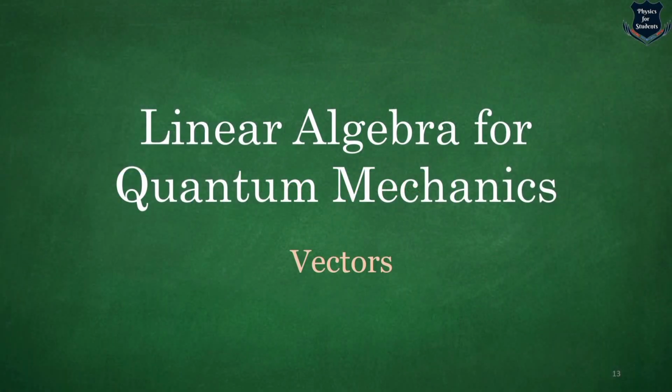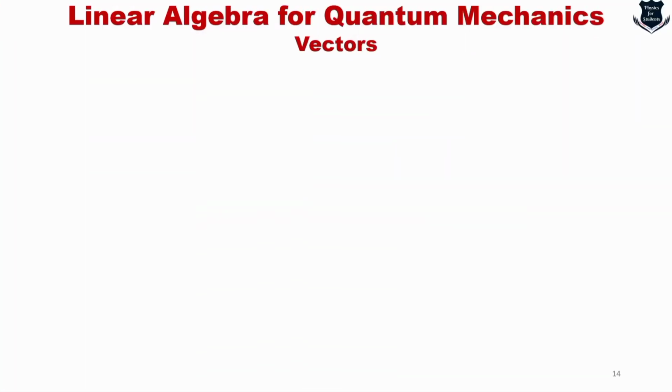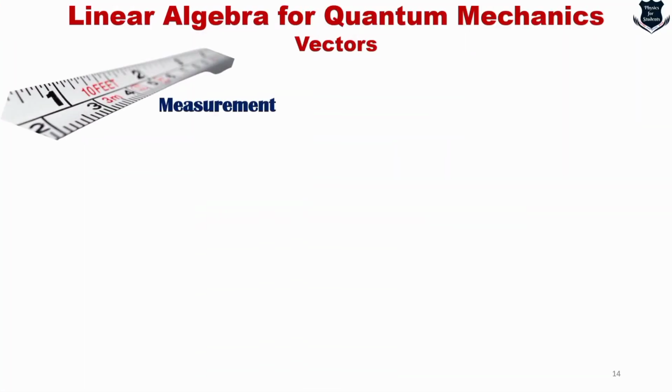Okay, so first we start with linear algebra for quantum mechanics, and the starting point of linear algebra is the concept of vectors. In high school physics, we have already seen the concept as being nothing but a number and a direction. We will take a quick look at that. But before that, I would like to tell you something: with the dawn of human civilization, before the advent of anything, what was very important is that human beings, and we as people of science, started to do one thing which is called measurement. We started measuring the speed of the wind, the velocity of the car, everything. Its central part is measurement.